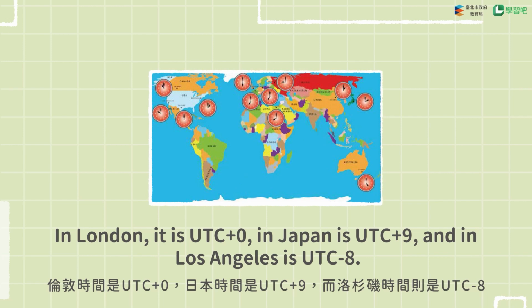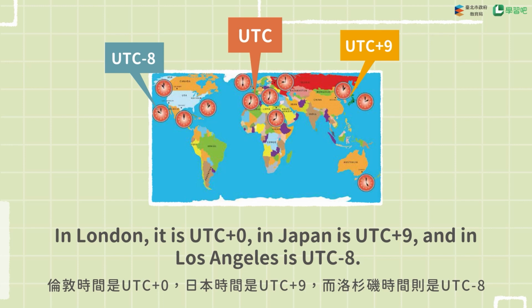In London, it is UTC plus 0. In Japan, it is UTC plus 9. And in Los Angeles, it's UTC minus 8.